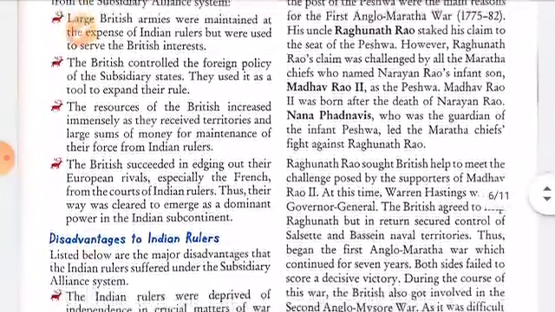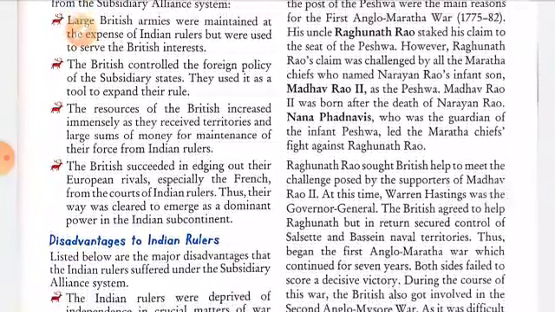At this time, Warren Hastings was the Governor General.